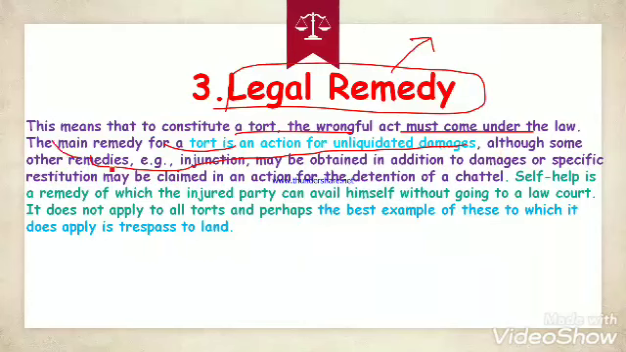Although there are some other remedies, injunction may be obtained in addition to damages, or specific restitution may be claimed in an action for the determination of chattel, and self-help. Wherever you are able to self-help, for example, Mr. Rakul can easily say to Mr. Shyam, please go out of my property, this is my property and you cannot enter without my permission. This is called self-help.